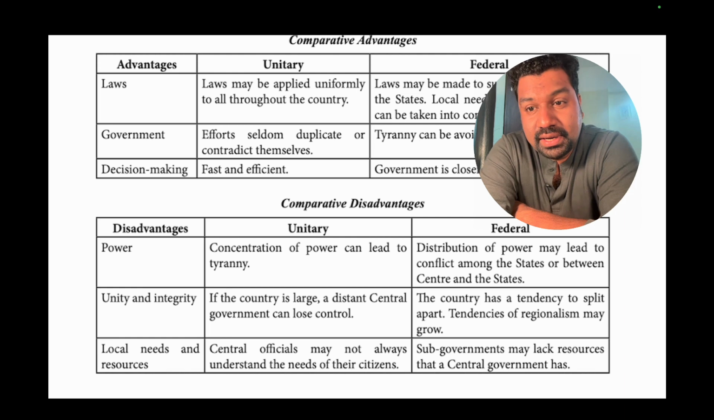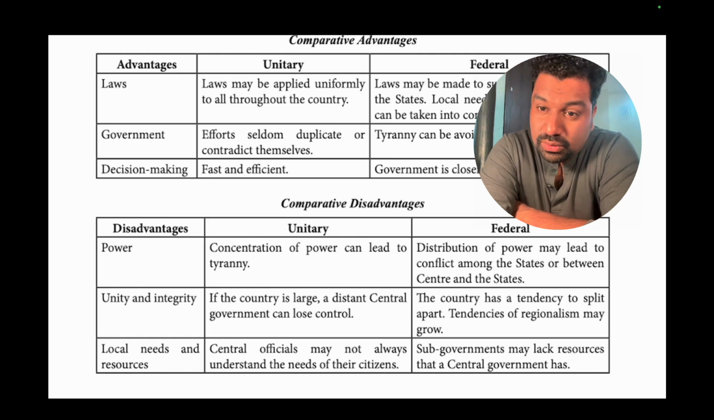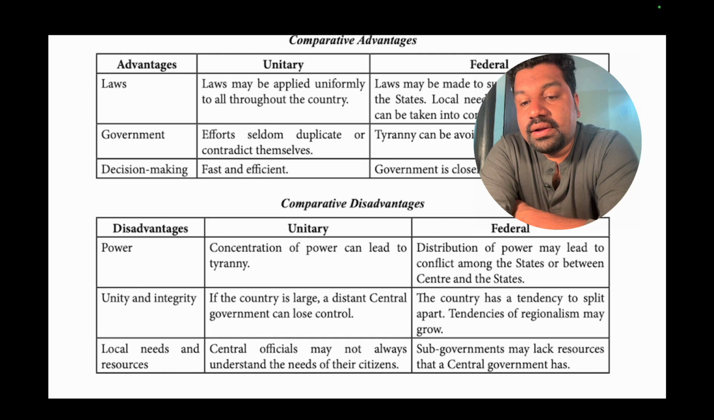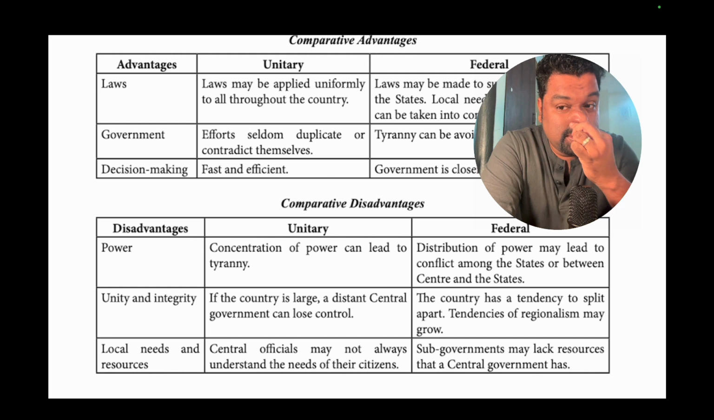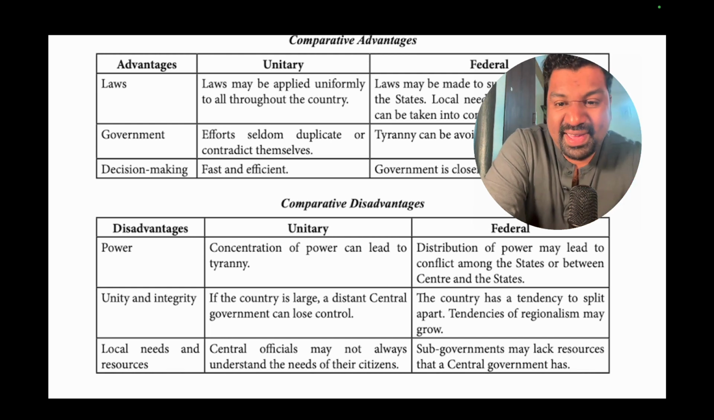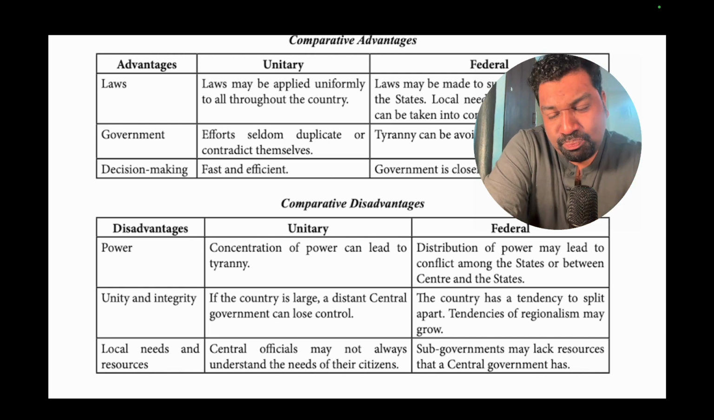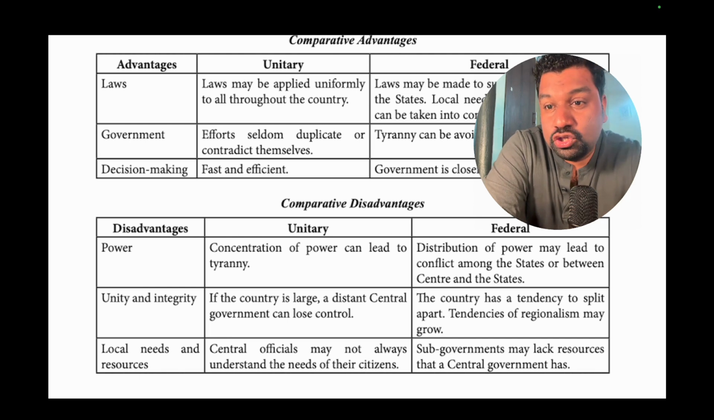Unity and integrity: if the country is large, a distant central government can lose control, because they lose connection with the common people. In a unitary government, in a huge country like India, the country has a tendency to split apart. The tendency of regionalism may also grow. That is another disadvantage of a federal government, where regionalism may happen, like the Khalistan issue and Jammu and Kashmir.